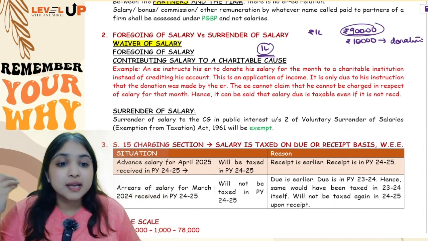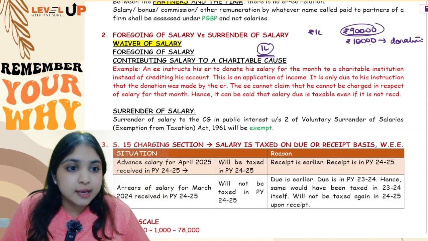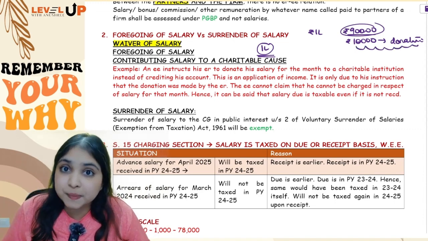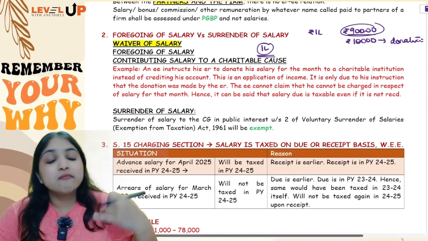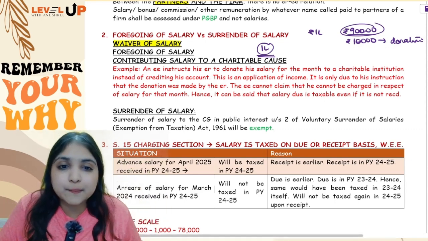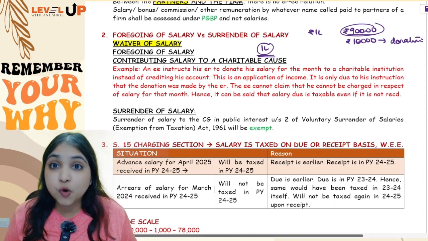So in simple words, even if you forego salary, even if you donate 10,000 rupees of your salary, it doesn't matter, we will still consider your salary income to be the whole 1 lakh only. This is foregoing of salary.